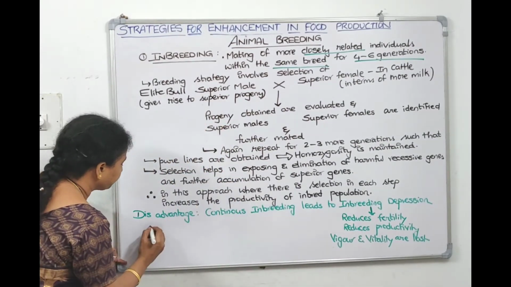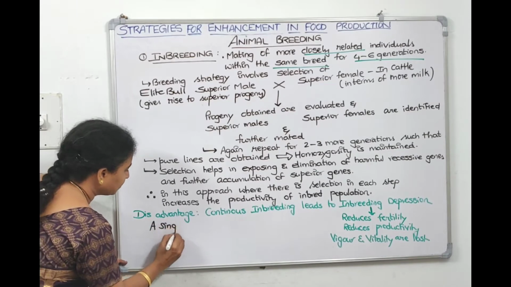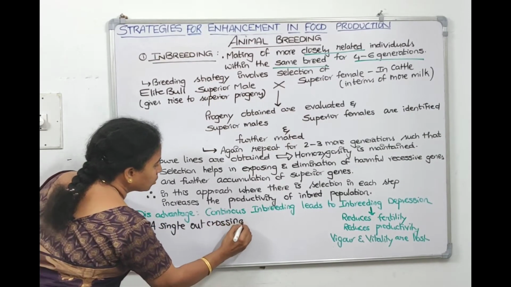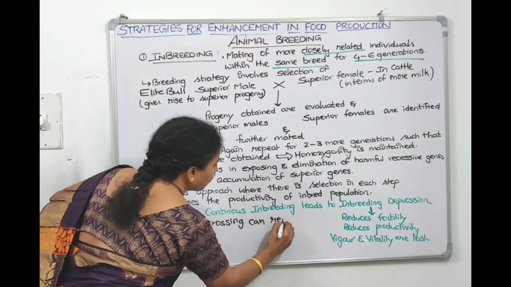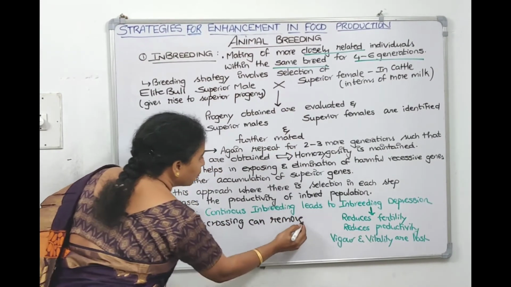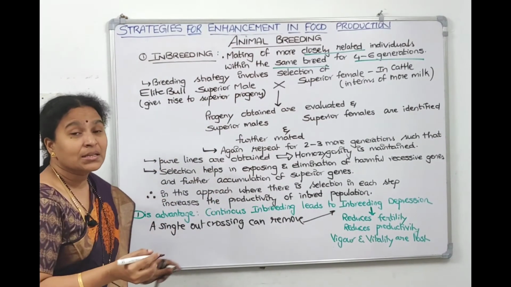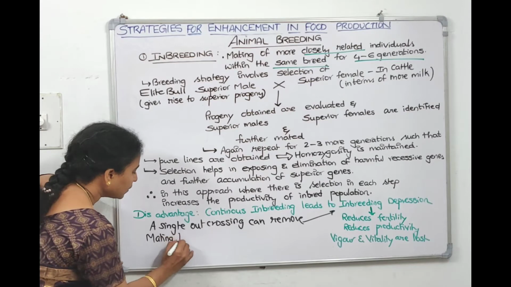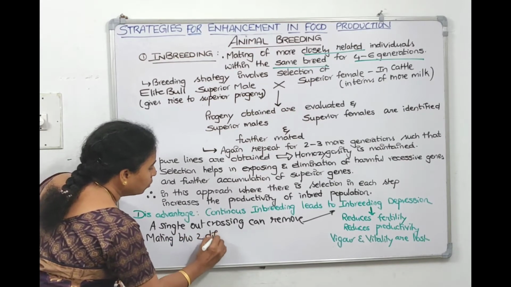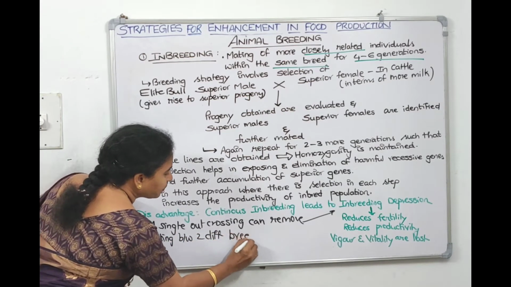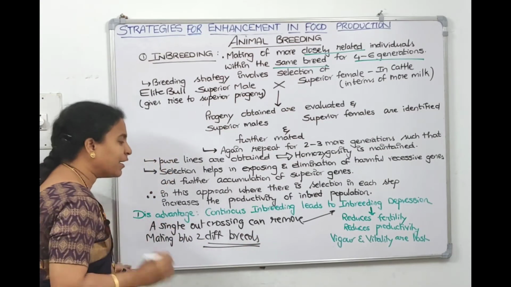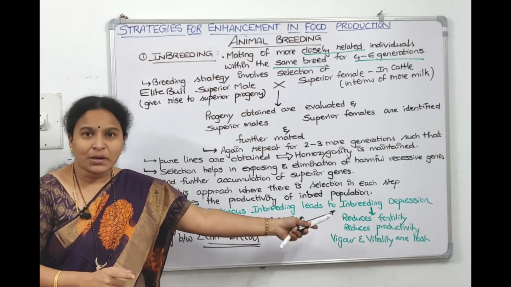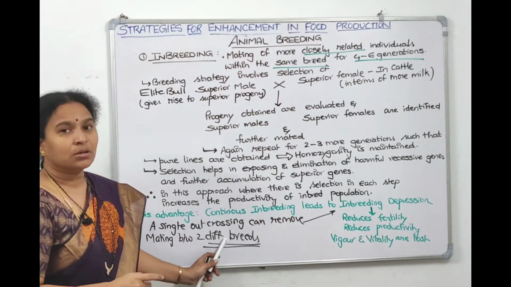Let us write down. A single outcrossing can remove inbreeding depression. What is outcrossing? Outcrossing means mating between two different breeds. That's called outcrossing. In order to overcome inbreeding depression, we have to go with outcrossing.